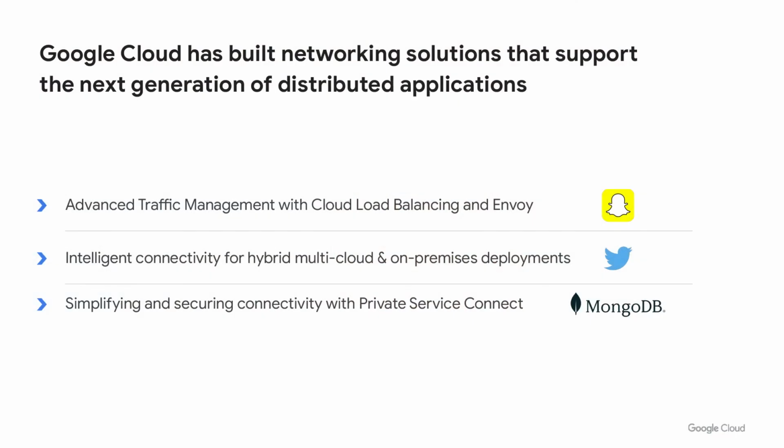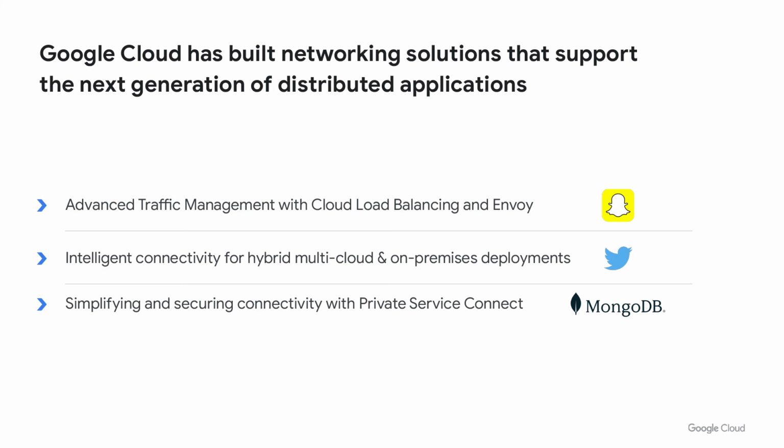Now, we're very excited about this session today. This session is actually 3 sessions in one. We're going to be taking a bit of a deeper dive on each of these topics that we just talked about. And what's also exciting is that for each session, we've teamed up a Google Cloud expert with one of our enterprise customers. For example, in Advanced Traffic Management with Cloud Load Balancing, we're going to be presenting along with Snap. Snapchat is going to be presenting with us to describe how they have migrated their monolithic applications to individual reusable services.